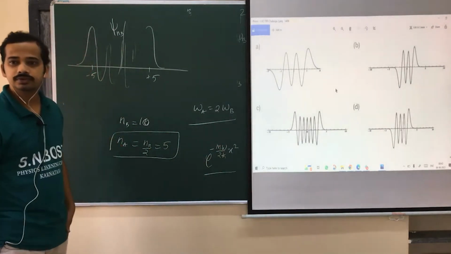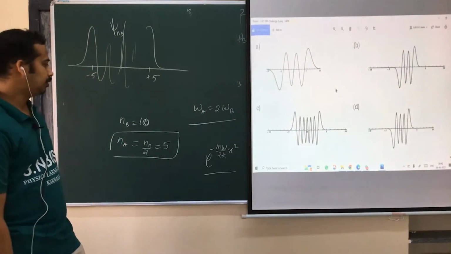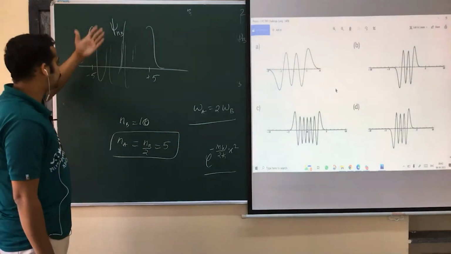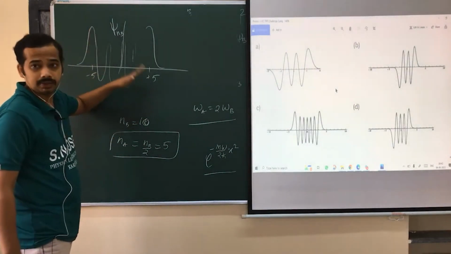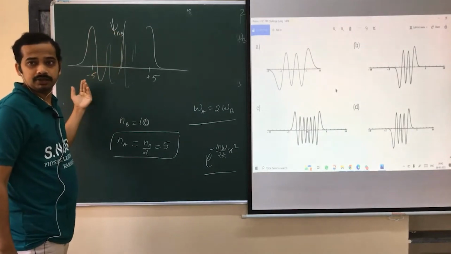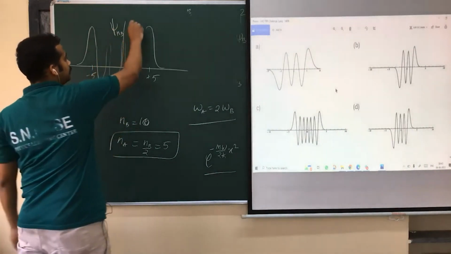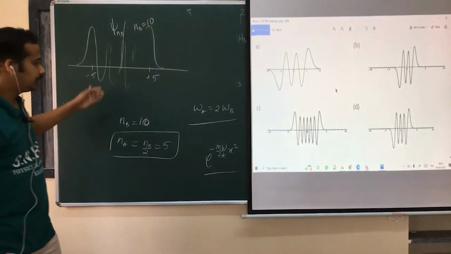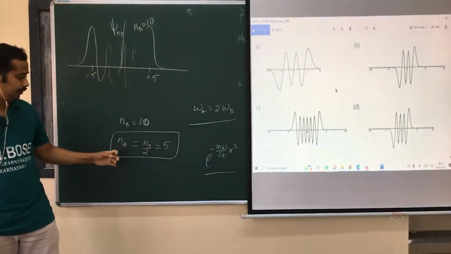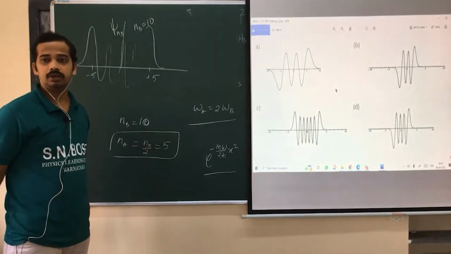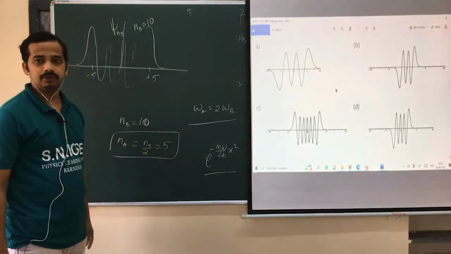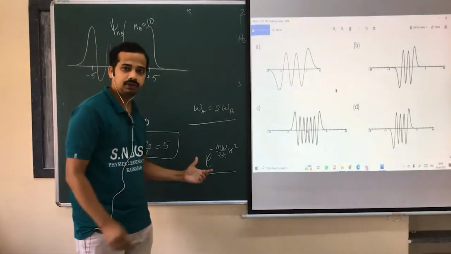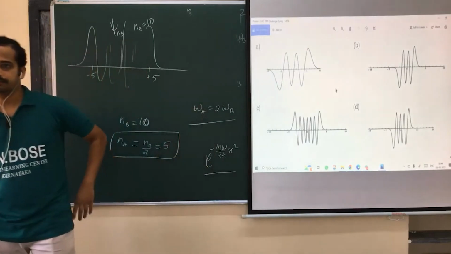So which one do you choose? Option B. Why? Because frequency of A is more than frequency of B. B extends from -5 to +5 in the Nb is equal to 10 state. Now, this is a lower state of A, and its frequency is double that of B. If frequency is higher, this will become a little bit narrower. This Gaussian will try to make it more narrow.